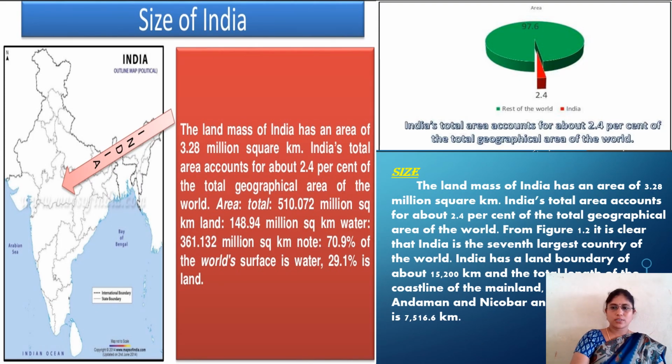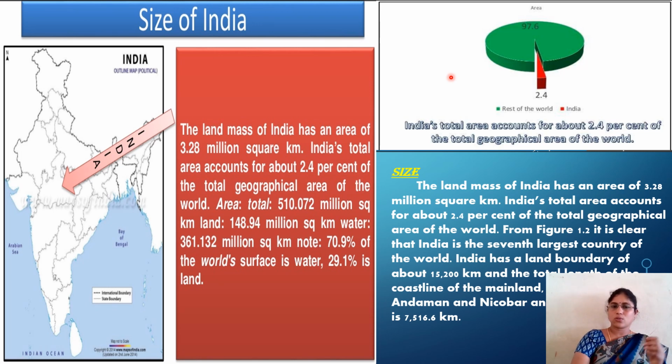Location I explained, children. Now, size of India. What is the size of India? The land mass of India has an area of how many kilometers? 3.28 million square kilometers.